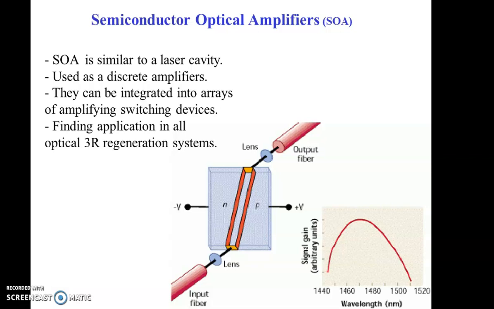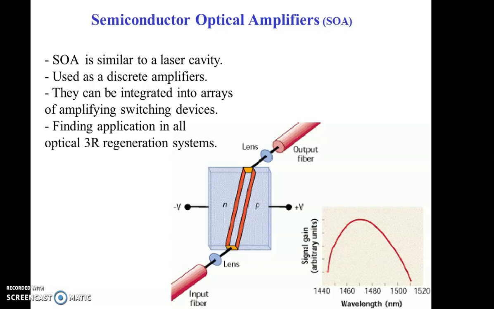So this semiconductor optical amplifier is available in 1310 nanometer or 1400 nanometer or 1500 nanometer or 1600 nanometer wavelength. This can be used with single mode or polarization maintaining fiber input output mode. This particular amplifier is basically the same as a semiconductor laser, but without feedback. It is not having any feedback mechanism.